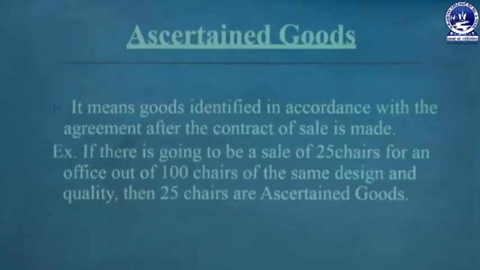It means goods identified in accordance with the agreement after the contract of sale is made. So when a contract of sale is made between buyer and seller, after the contract is made the goods must be identified or ascertained, and they are known as ascertained goods. There is one example.